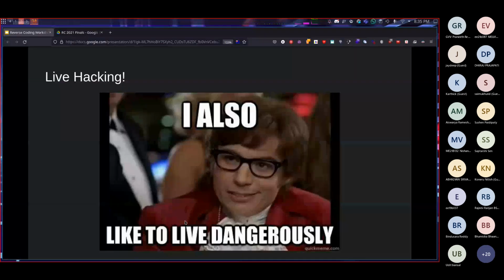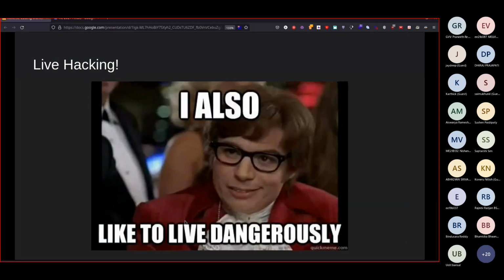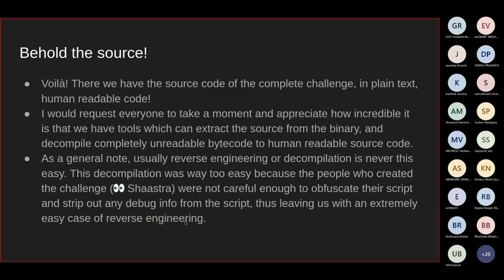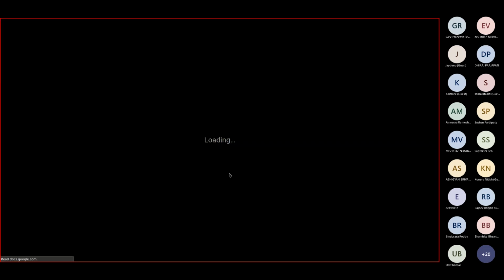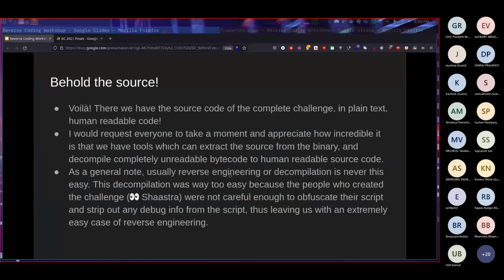Okay. So now back to the presentation. Yeah. Behold the source. Voila. There we have the source code of the complete challenge in plain text, human readable code. It's not as if it's obfuscated or anything. It's completely human readable. I'll show that to you again in case you missed it. So this is completely human readable.